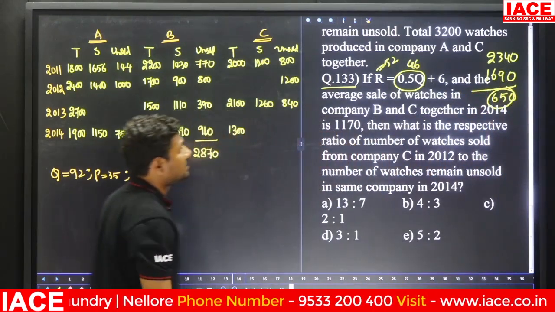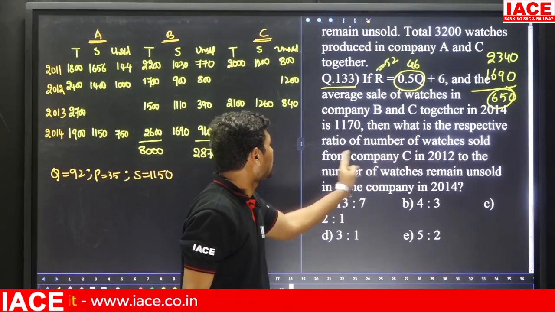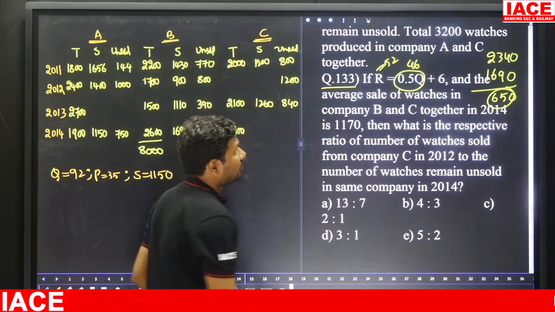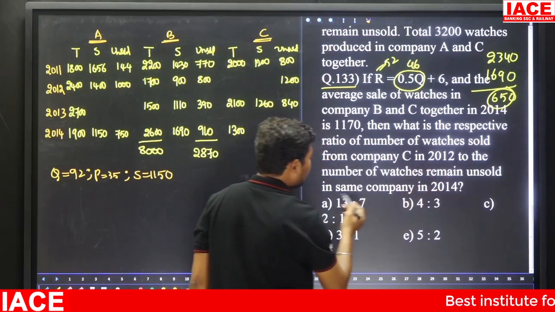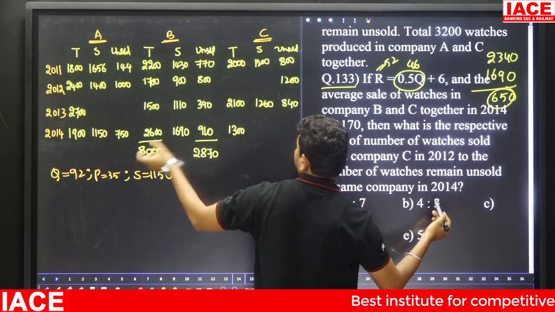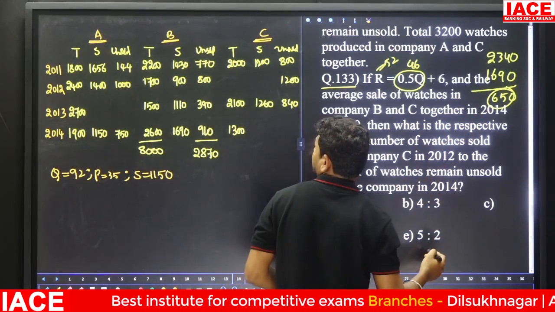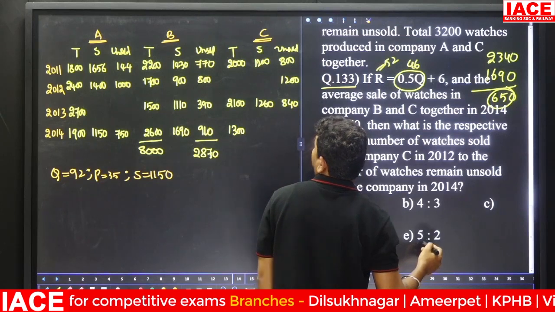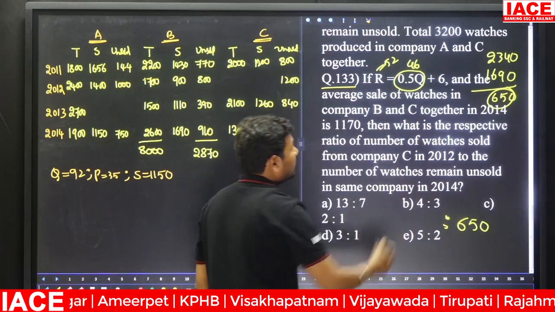650 is there. Then next, what is the respective ratio of the number of watches sold from company C in 2012 to the number of watches remaining unsold in the same company in 2014? The unsold value is 650. 650 belongs to the unsold value. And next, 2012 we can write.